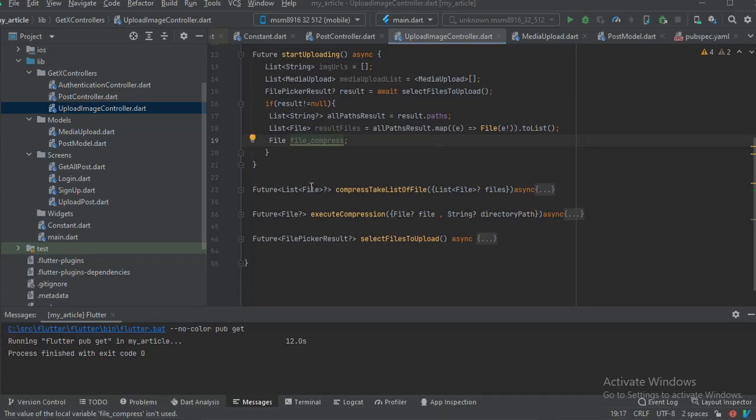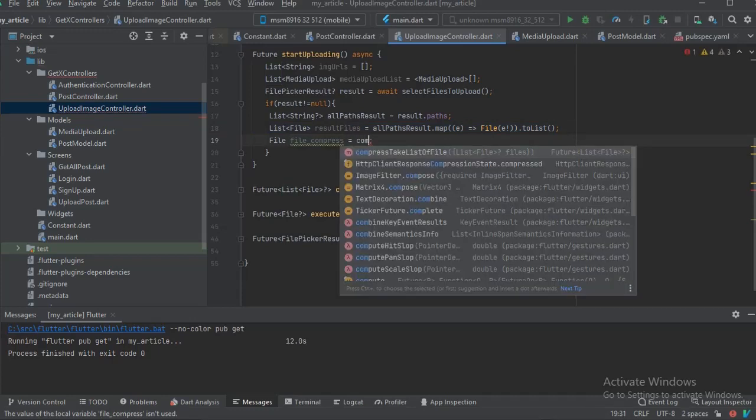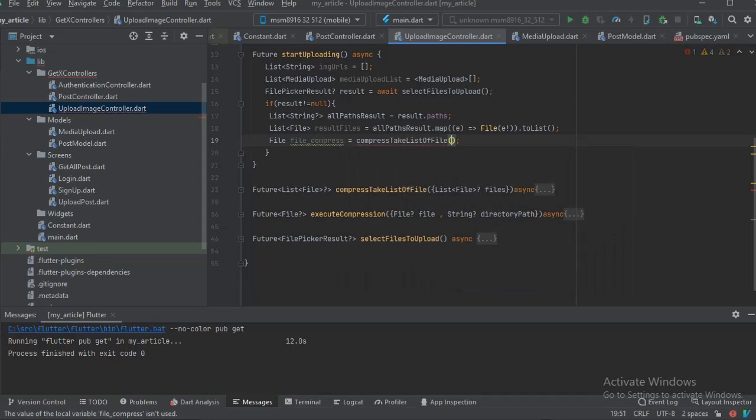The reason we had to create all of this is to make sure that when you select the images from the gallery, it reaches this point where you convert all the file paths you chose from the gallery down to files, and now we want to compress all these files. So this is what we're going to do. File compress is equal to compress, take list of files, and we pass in result files.